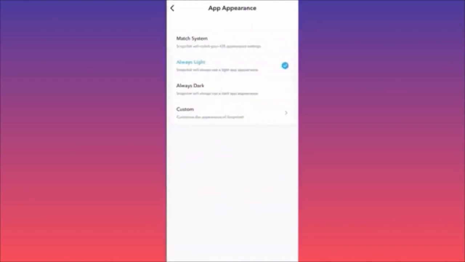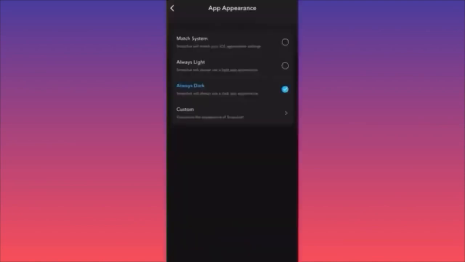When you click on it, you simply can switch the modes from always dark to always light. You can also match the actual iOS appearance settings. For example, I do have a dark theme on my phone currently, and if I leave this function to match the system default, it will simply match and it will have a dark theme. The second option, of course, is to always be light, and the third option is to always be dark. As you saw, it just changed.